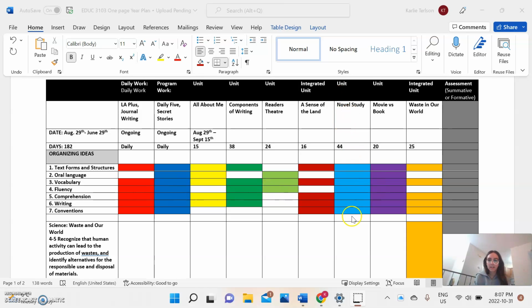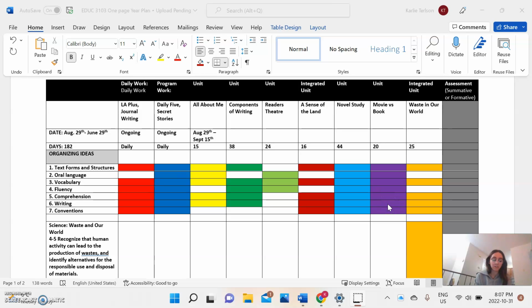And then novel study, I hit everything with that. I did oral language because then they could present about whichever novel orally. Reading the novel, it hits fluency, comprehension, and then they can do writing assignments, which would hit text forms and structures, writing, and vocab. And then next I have movie versus book, and that hits everything.